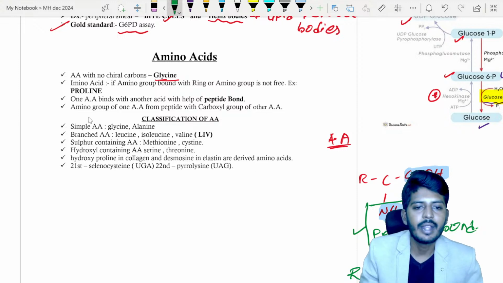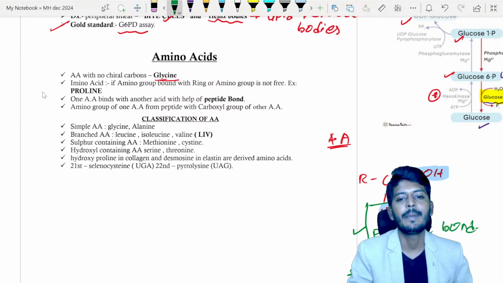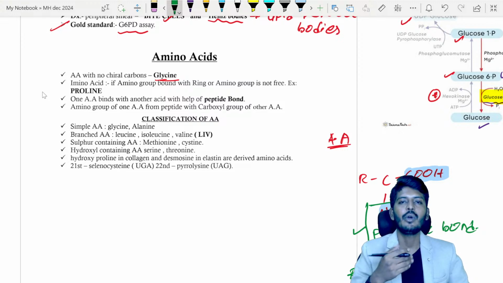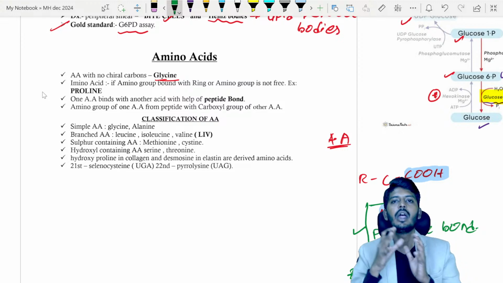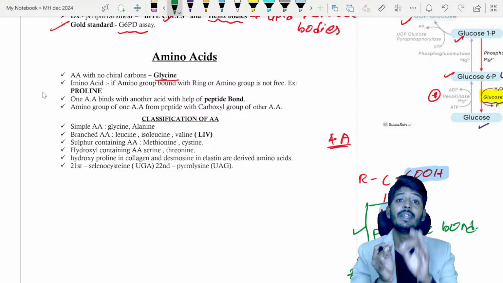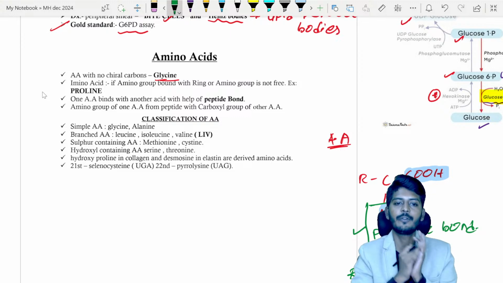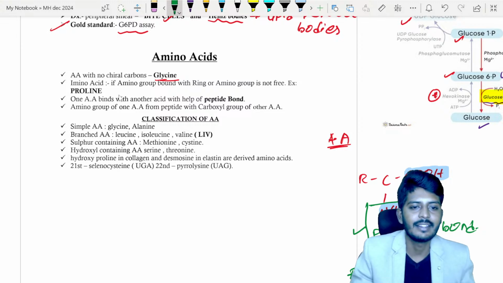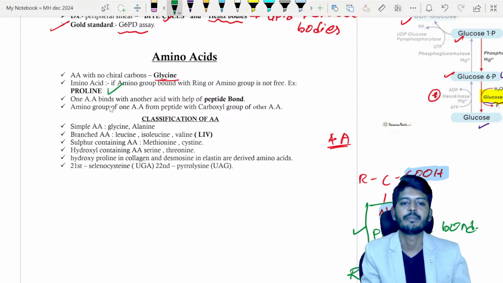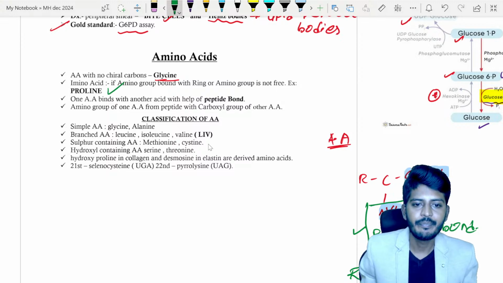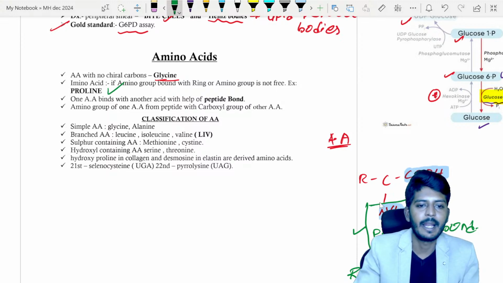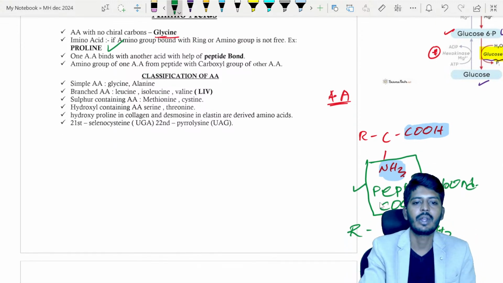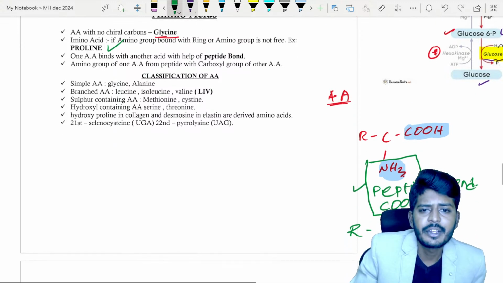Now, if the amino group of an amino acid is not free, we will call it an imino acid. The classic example is proline. One amino acid binding with another is a peptide bond. We studied where that bond is located.